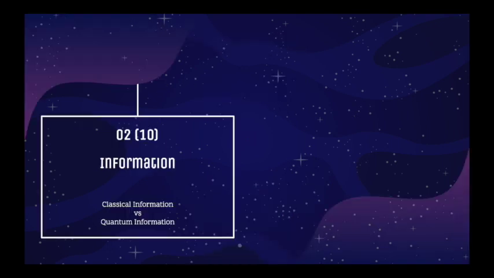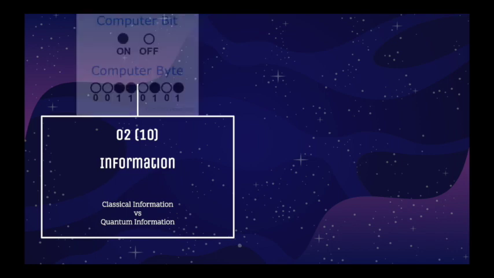Now let's talk about information and exactly what we are cloning. So we are familiar with classical information actually. Using computer terms, a classical information can be described using bit, and combination of these bits can create bytes to represent an information. For example, let's see this combination of bits. You see this byte means the letter A, and consequently, same thing can be applied with quantum information. Let's see an example.